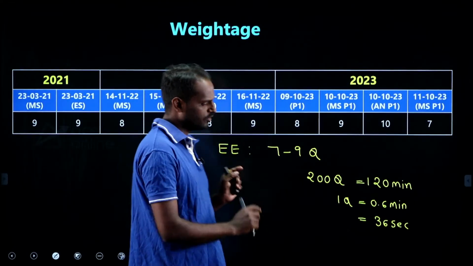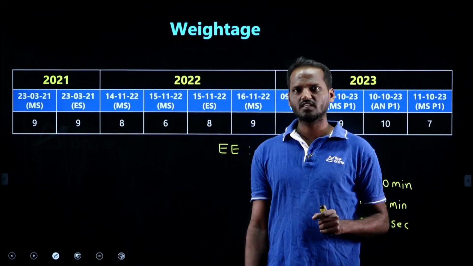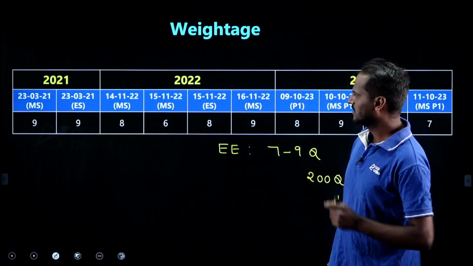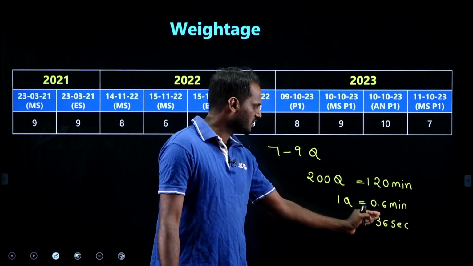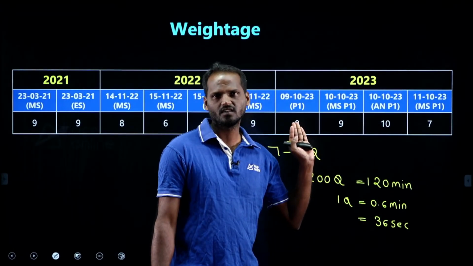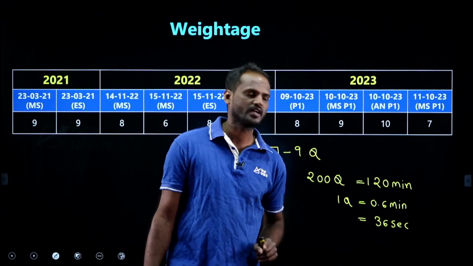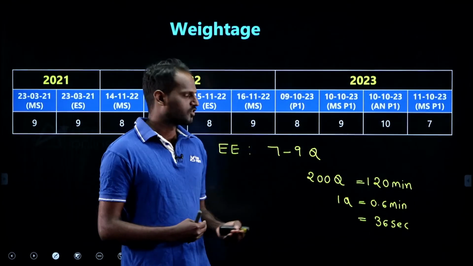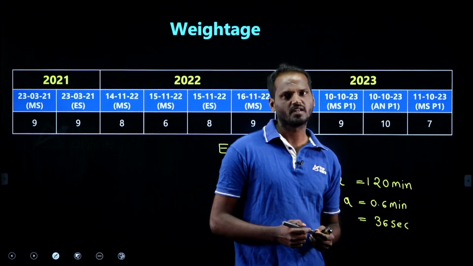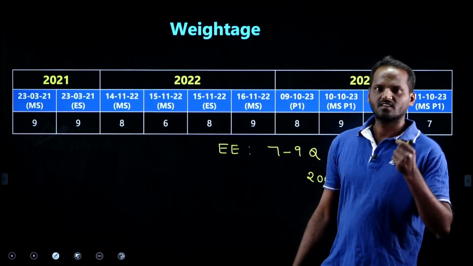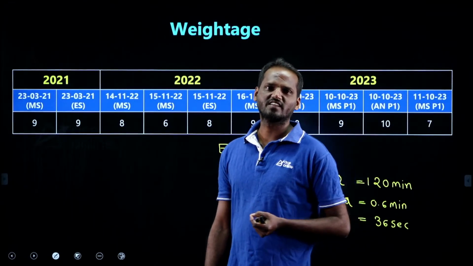This is all about the syllabus for environmental engineering as well as the weightage, and we need to complete each question in less than 36 seconds. Try to complete in half a minute, so that you are able to complete all the questions in this exam. Let us dive into the environmental engineering subject.